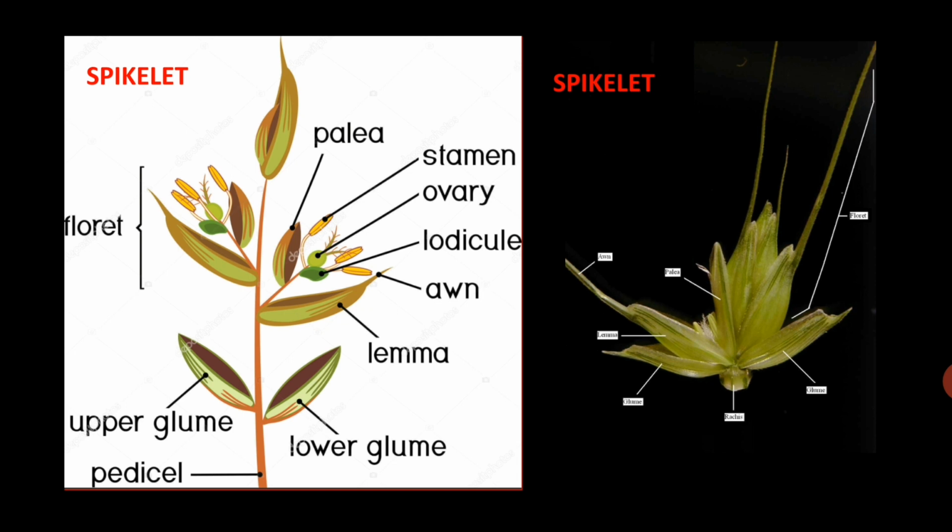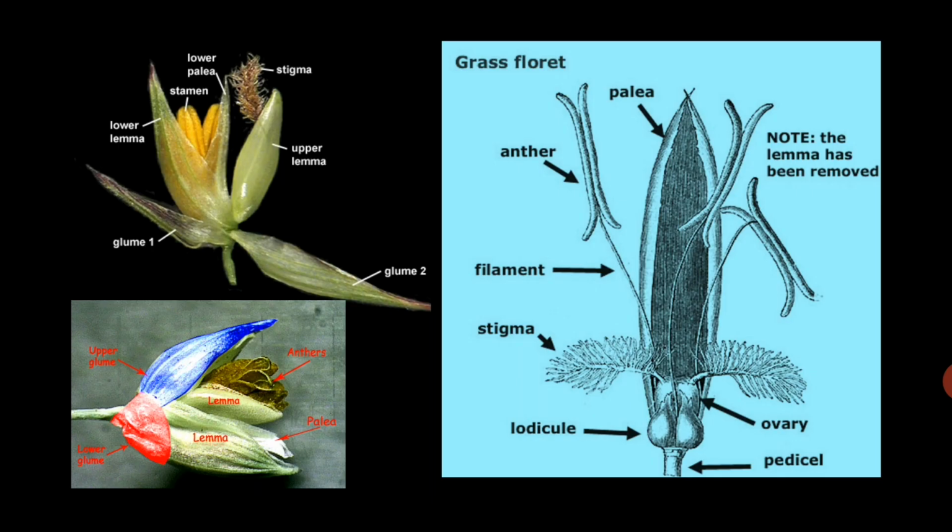Palea is present in between the rachilla, this is the rachilla axis, and the lemma. Partially it is enclosed by the lemma. Palea is thin, membranous, two-nerved and partially enclosed by the lemma. Morphologically, palea is a bracteole. It bears the flower proper in its axil. So palea is a bracteole and the flower is there in its axil. Flower means it has stamens and pistil. So here you can see the lemma and thin membranous palea, greenish lemma.